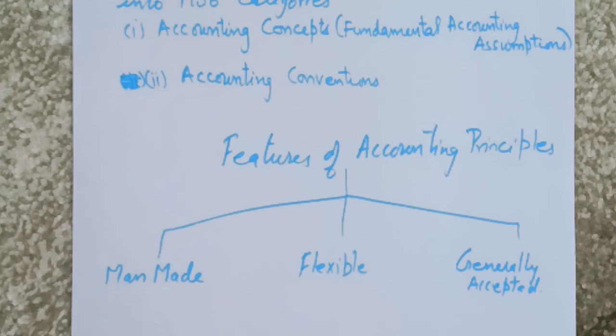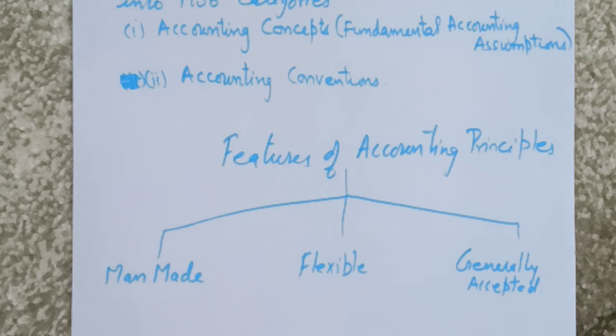We must keep in mind that accounting principles are not permanent and they change with time. As the accounting practices or requirements change around us, accounting principles can also be changed. They are not rigid. Then the third feature is generally accepted.